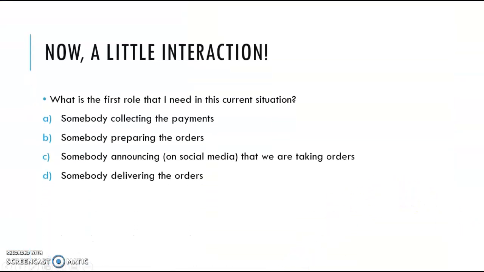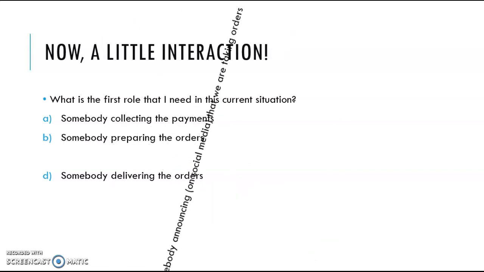So now a little interaction. So, what is the first role that I need in this current situation? Is it A, somebody collecting the payments, B, somebody preparing the orders, C, somebody announcing on social media that we are taking orders, or D, somebody delivering the orders? The correct answer is C.